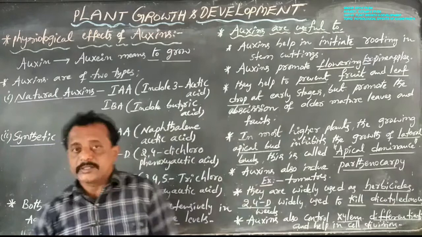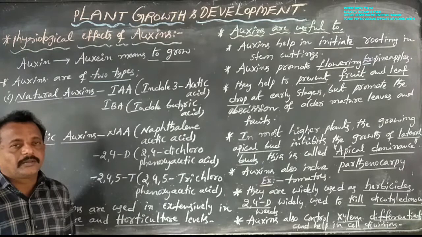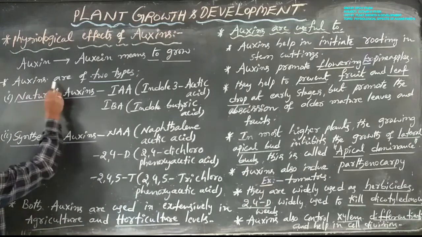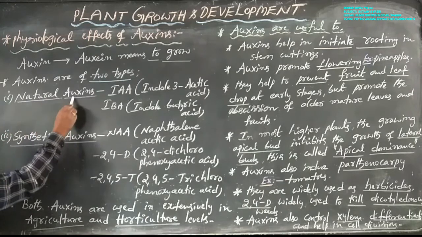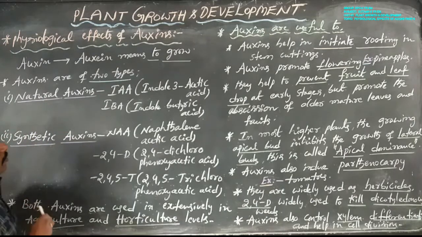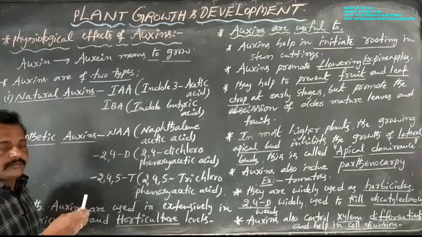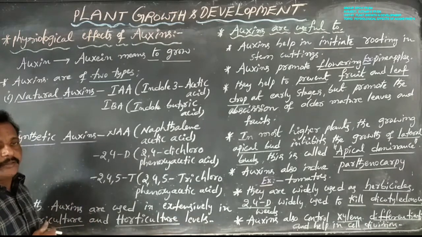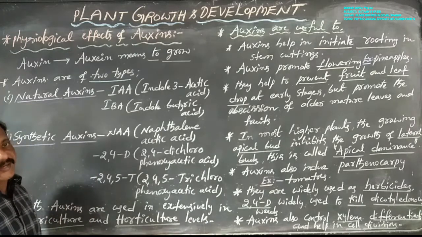Now, auxins are of two types. The first one is natural auxins, the second one is synthetic auxins. Natural auxins are those produced naturally in the plant body. The plant body contains natural auxins. Natural auxins are found in plants.